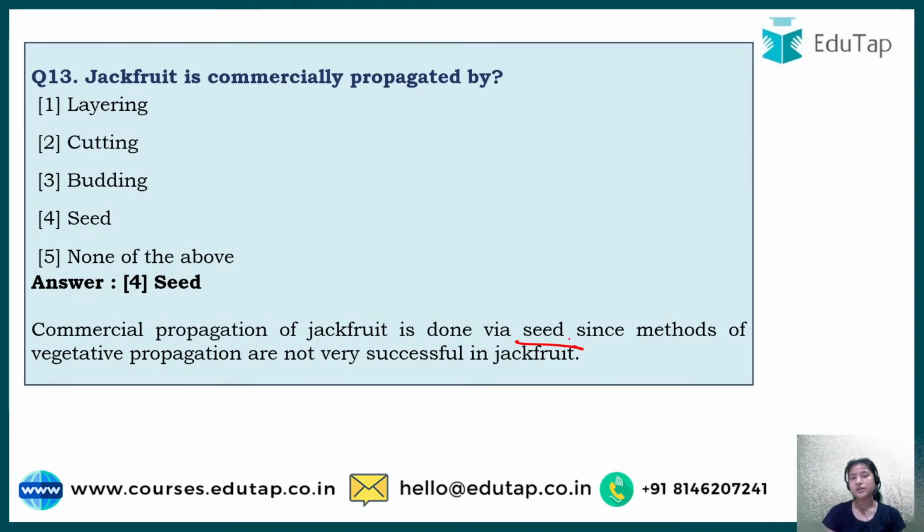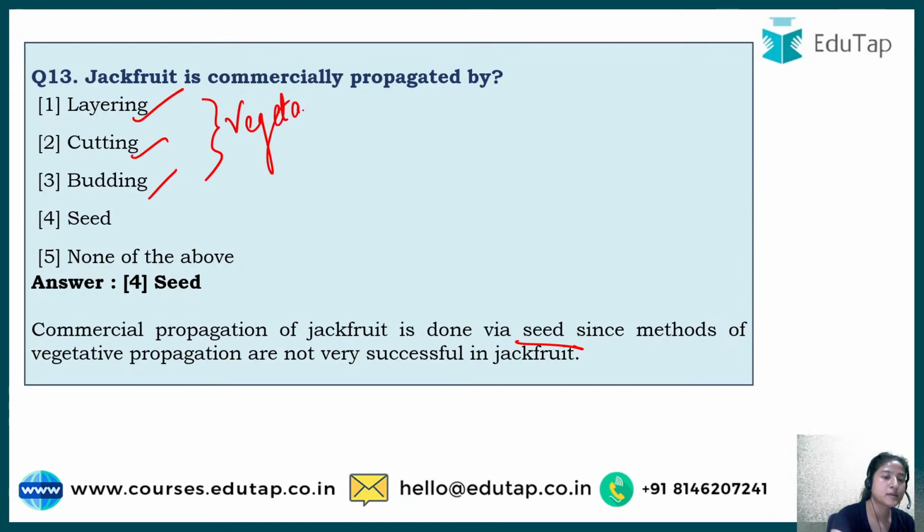So vegetative propagation means when one part of the plant is sown, and then a new plant emerges from that. So layering, cutting, budding, all three are vegetative propagation. And seed, it is from the seed only. What happens in layering?